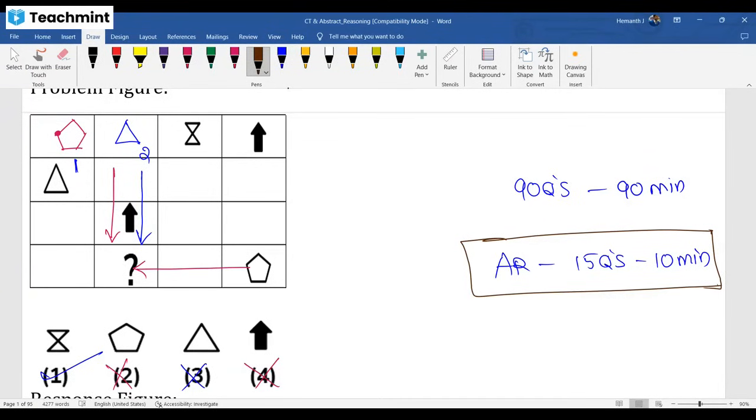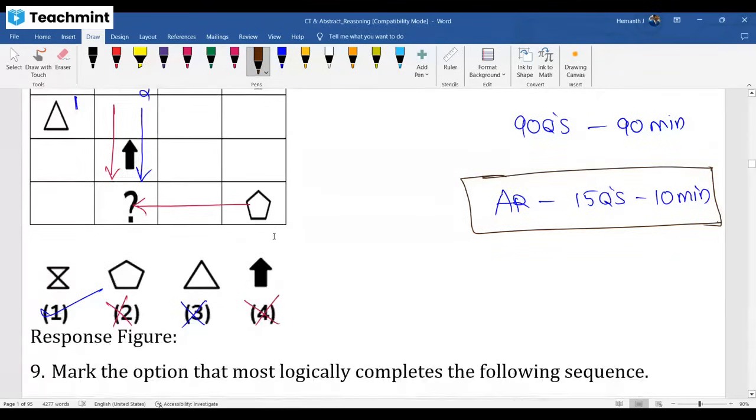You can do all slots filling also if you wish, but the knowledge of the way you have to solve, taking less time, is important. It's not like a university exam or sim exam where you have 5 questions and 3 hours. No, here it is 90 questions, 90 minutes only. Hope you understand. Don't take it the wrong way. Hope you understand the scenario, what I want to convey. Right. Let's see the next question.